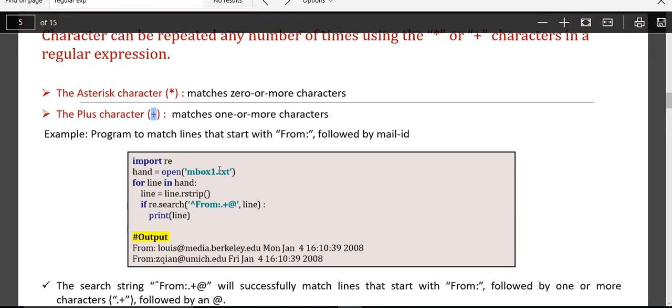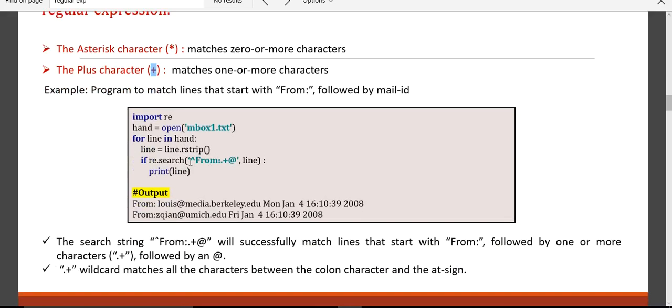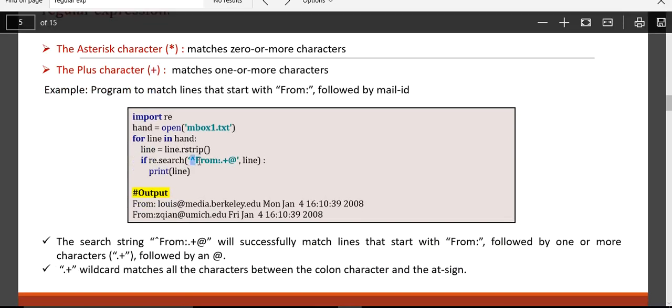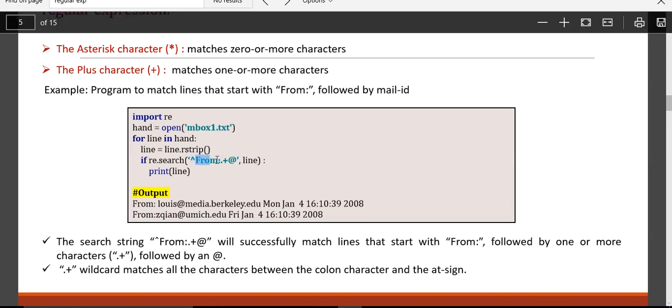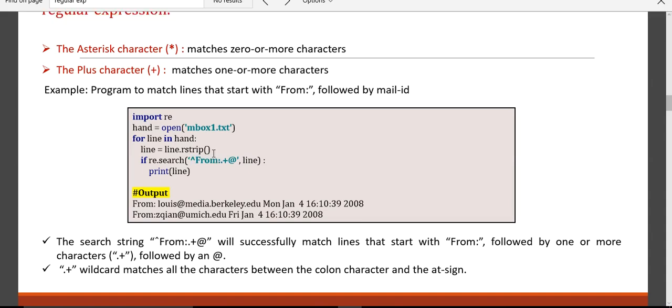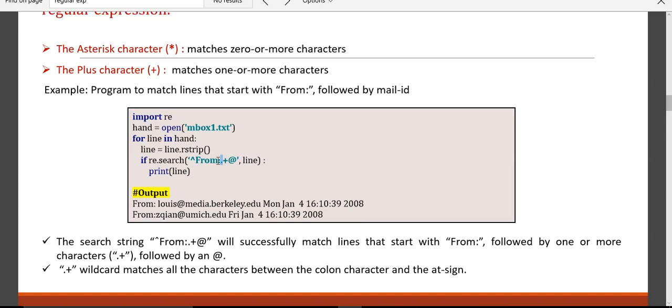Okay. So here we will see the same program which says that it starts with from. Please observe here, our program says you need to search for a particular line which starts with from followed by colon. So as it is, the from colon will be matched to the particular string, and I say dot plus. So what do you mean by dot plus? Dot represents a single character.